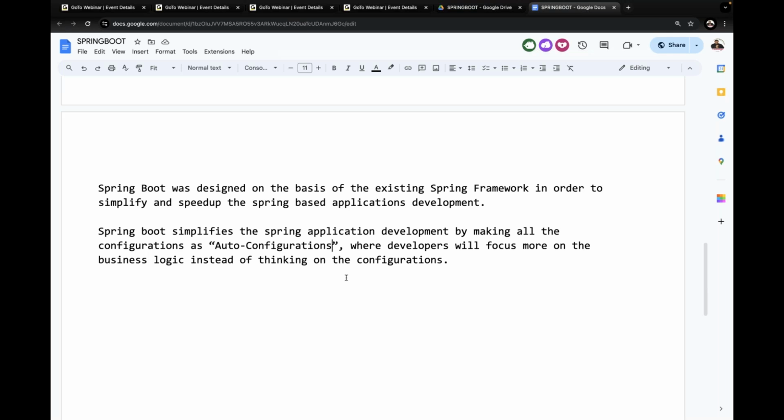But what Spring Boot is doing is that whatever dependencies we are providing explicitly inside the Spring application, all these dependencies are made default configurations in our Spring application, where a developer is not required to think more about the dependencies we have to add. Automatically Spring Boot will provide all these dependencies as default dependencies. But how it does this, we will understand later on. I'll give some clarity on how we are able to provide all these as default configurations. I'll discuss with you later, no need to worry.